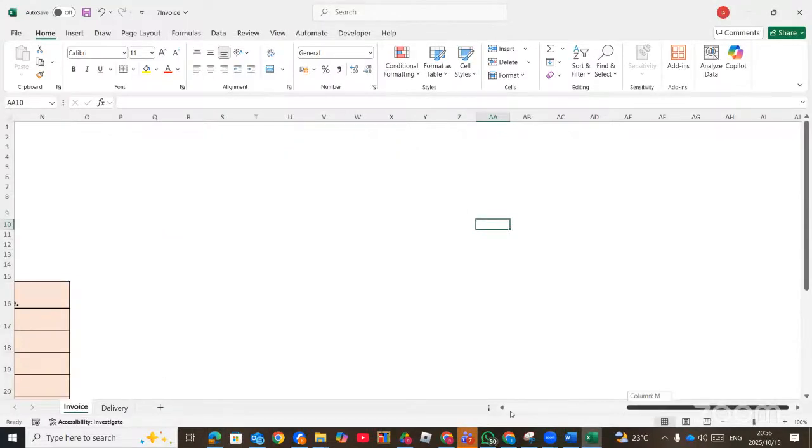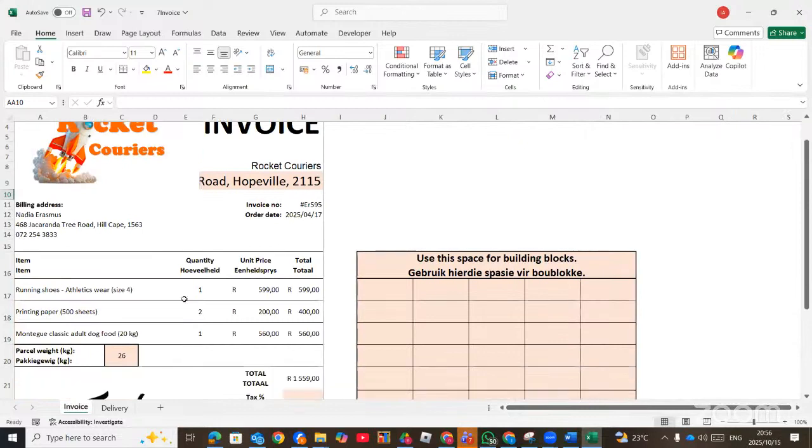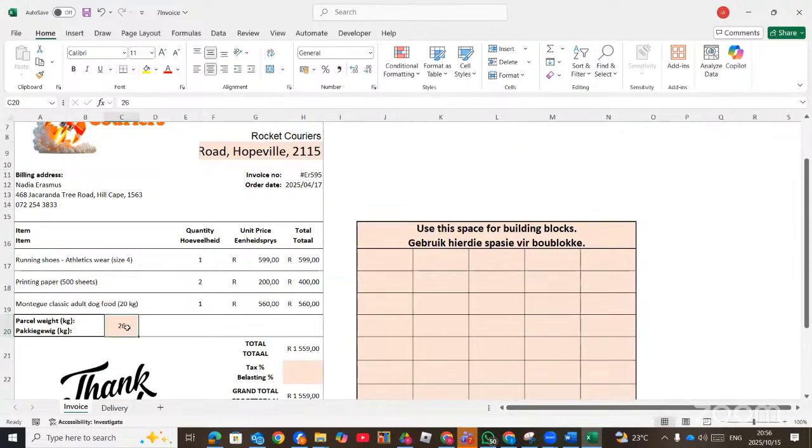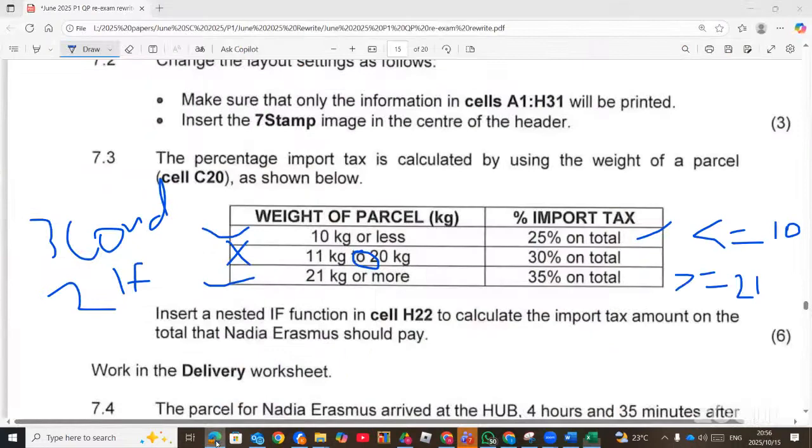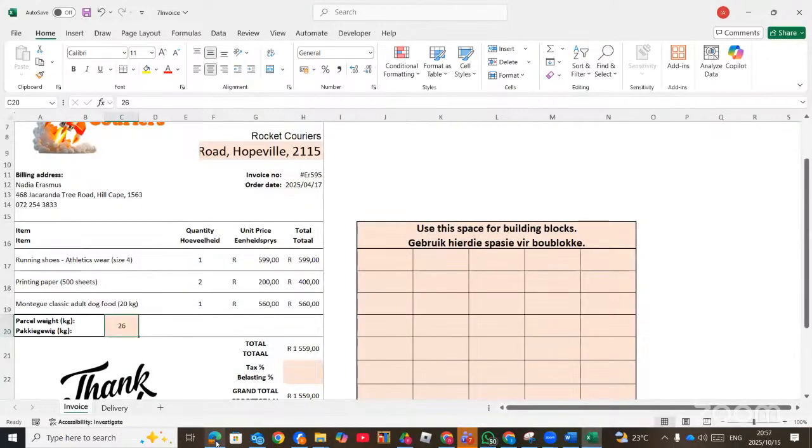So let's go to C20. And then we are going to compare, according to the question, for the weight of the parcel. Where is the weight of the parcel?